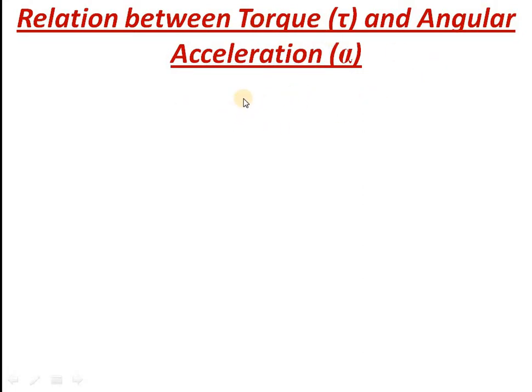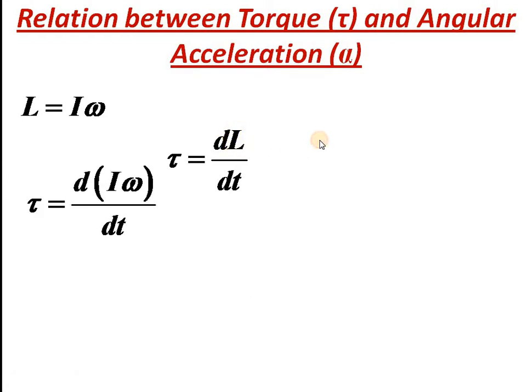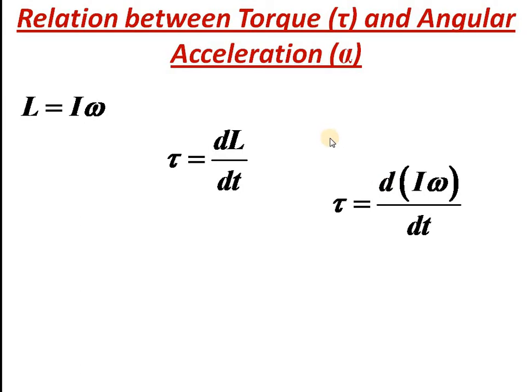These are two quantities coming in rotational motion, and we already know angular momentum is given by I times omega. That is clearly explained, and it is derived in one of the previous modules. And we also know torque is equal to dL by dt, rate of change of angular momentum is called torque, and we can replace L with I omega, so we get d by dt of I omega, and I is a constant, we know moment of inertia is a constant for a rigid body, so I can be taken out, and d omega by dt is coming.